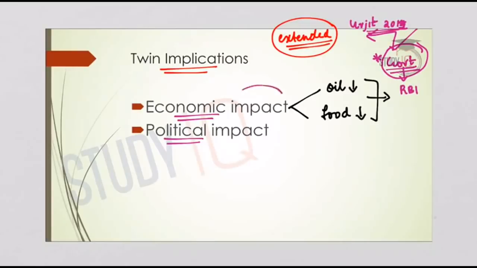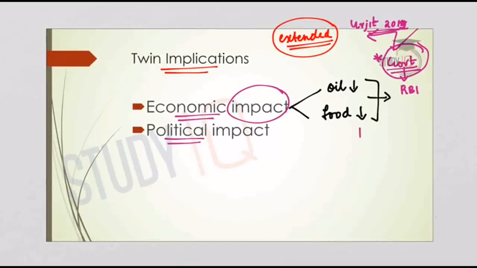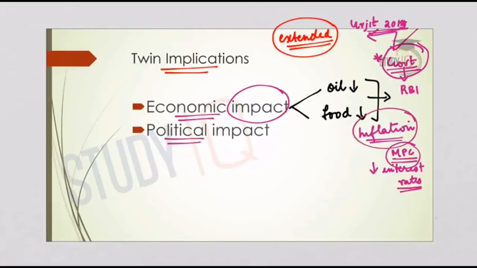Now, what is the economic impact? When inflation comes down, generally the Monetary Policy Committee, which is responsible for setting the benchmark interest rates in the economy, will bring down the interest rates. This general rate of inflation is caused by many factors, out of which food inflation is a major factor that will influence the rate of general inflation.